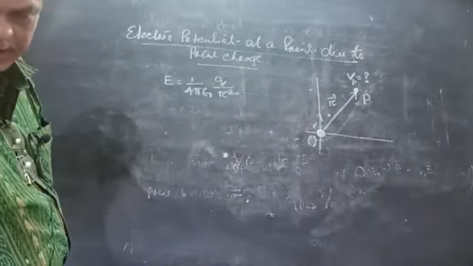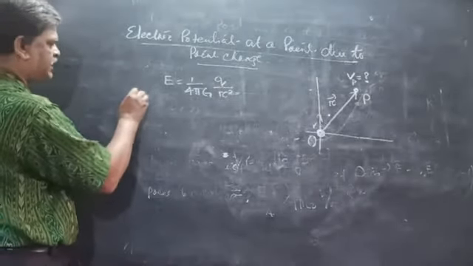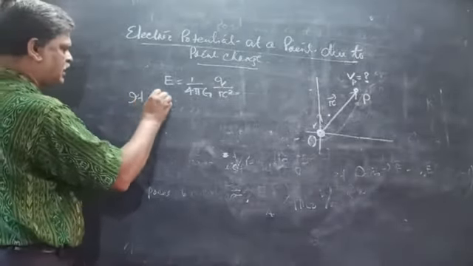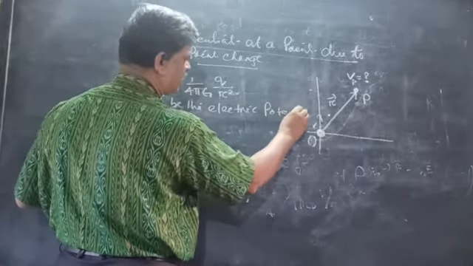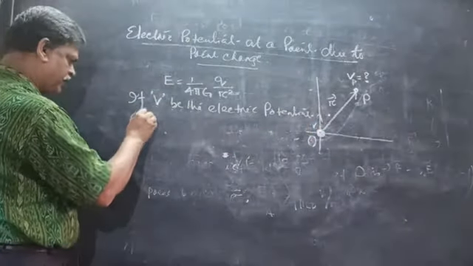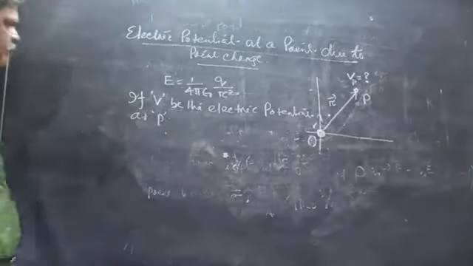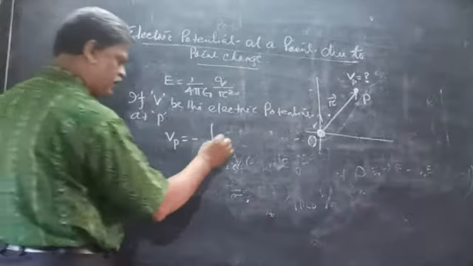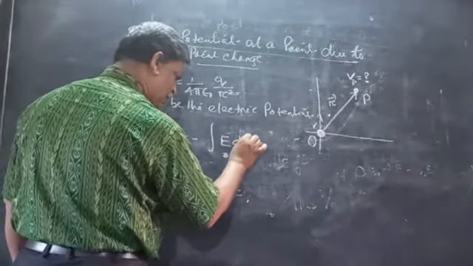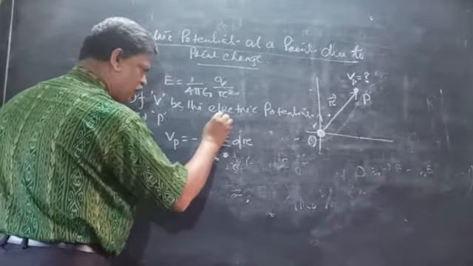Let V be the electric potential at P. Then Vp is the negative of the line integration of E dr, where the line integration is taken from infinity to R.